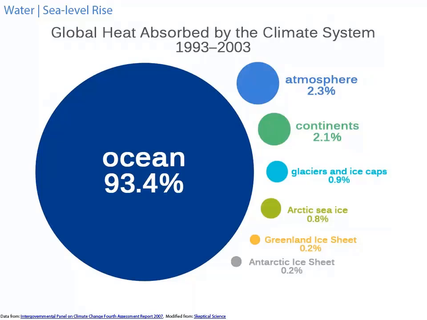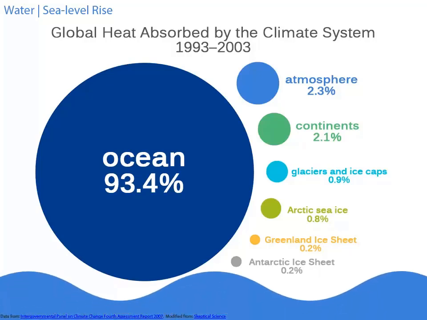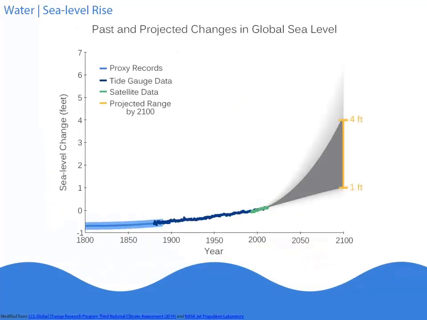Oceans absorb over 90% of the extra heat in the atmosphere from human-caused emissions. As the water heats up, it expands, contributing to the rise in sea level. Global sea levels have risen 8 inches since the 1880s, and since 1992, global sea level has risen twice as fast as the long-term trend.